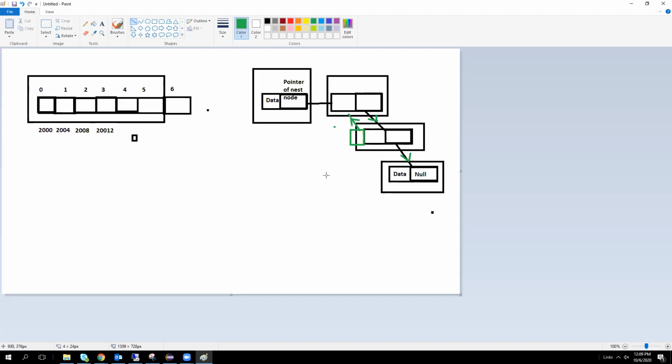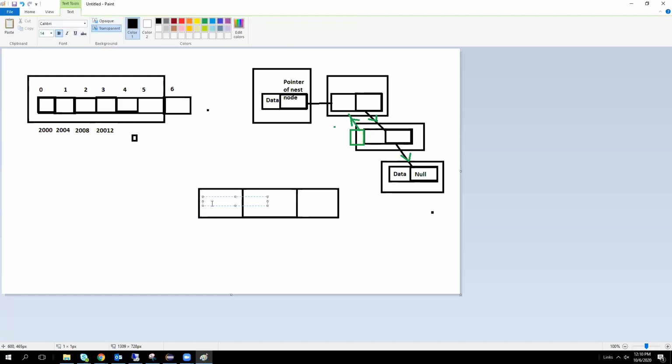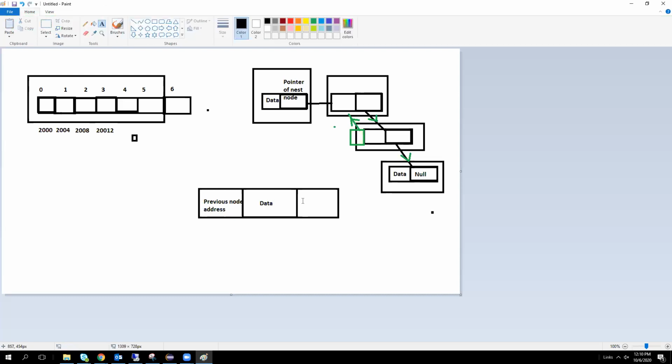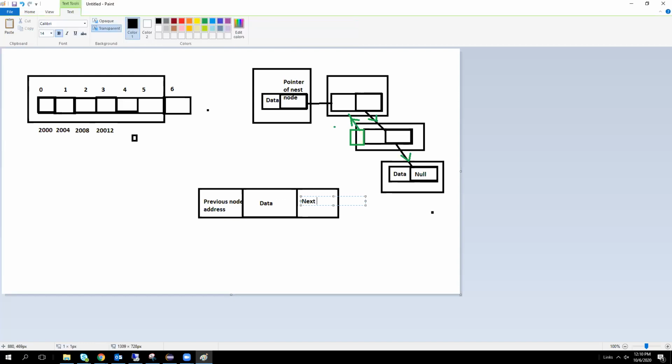In the middle section, we store data, and we have two pointers on the left and right sides: previous node address, data, next node address. Clear?